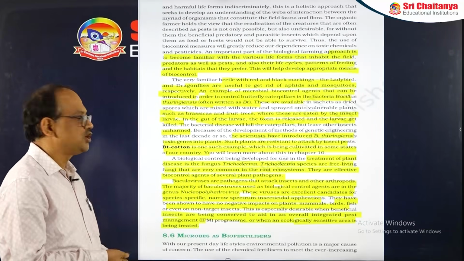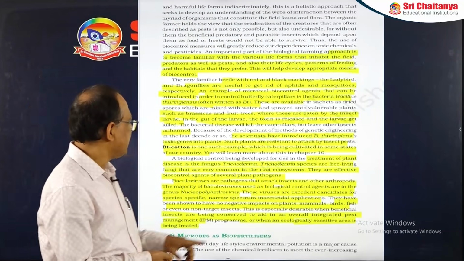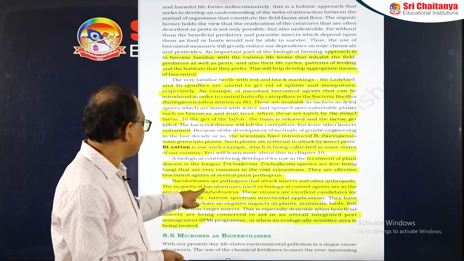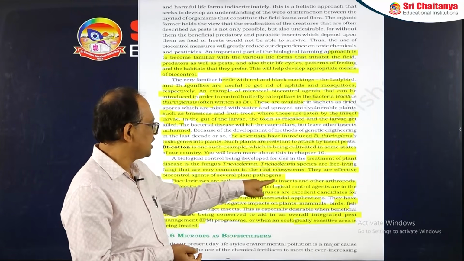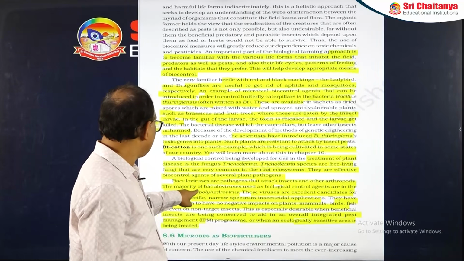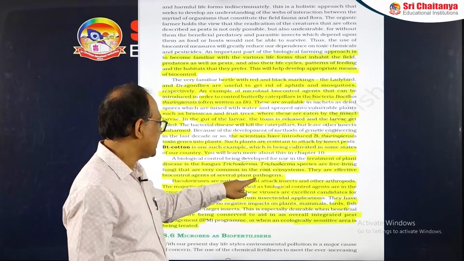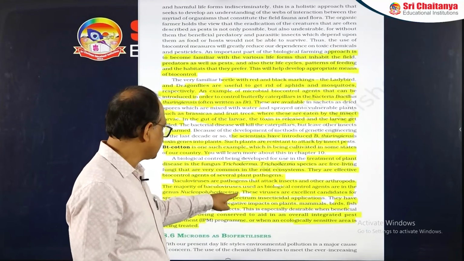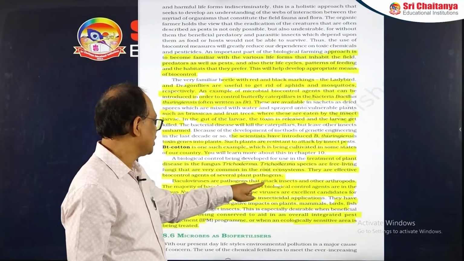The next is Baculovirus, which are pathogens that attack the insects and other arthropods. The majority of the Baculoviruses used as biological control agents are in the genus Nucleopolyhedrovirus. These viruses are excellent candidates for species specific narrow spectrum insecticidal applications.